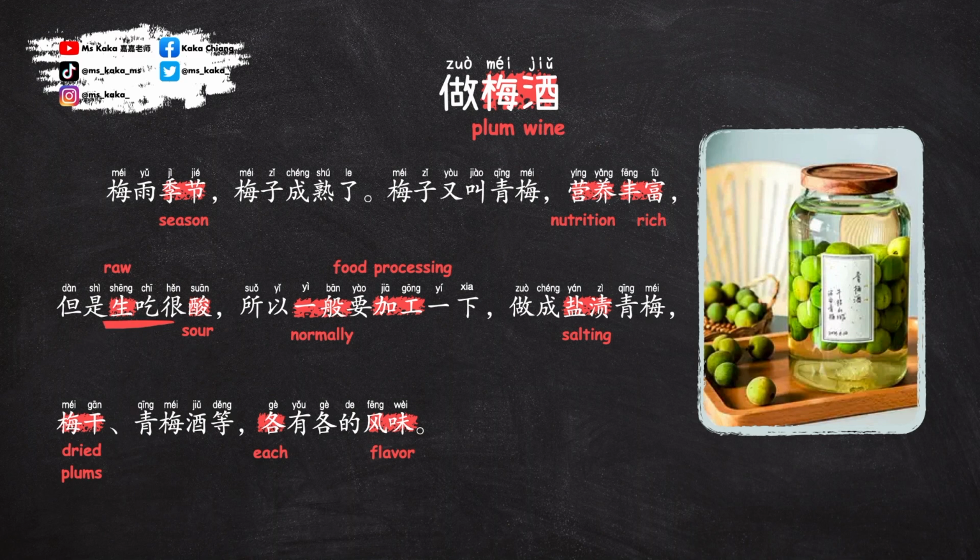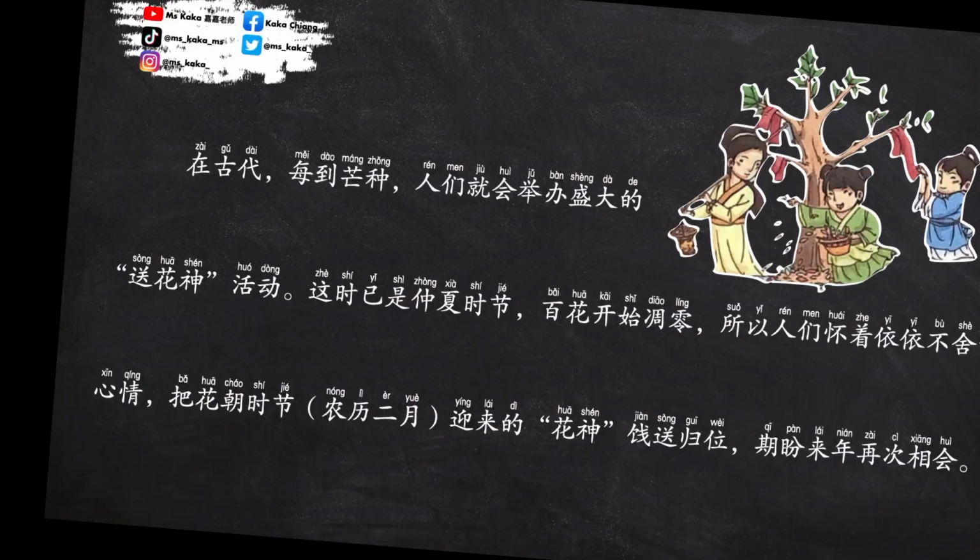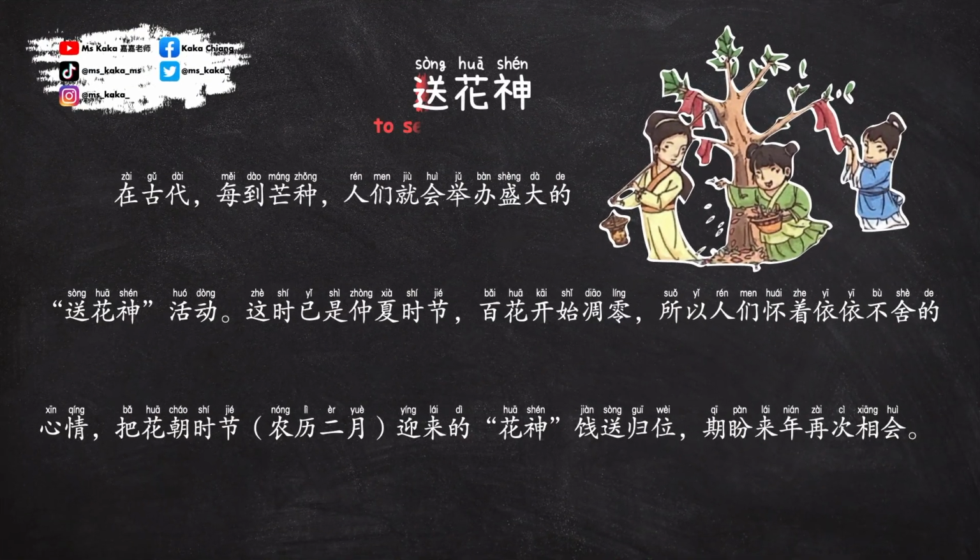If you are interested in learning how to make plum wine, I can create a video showing you the whole process. 送花神, 送 means to see off. In ancient times, during the season of Mangzhong, people would hold grand events of 送花神, seeing off the flower god.